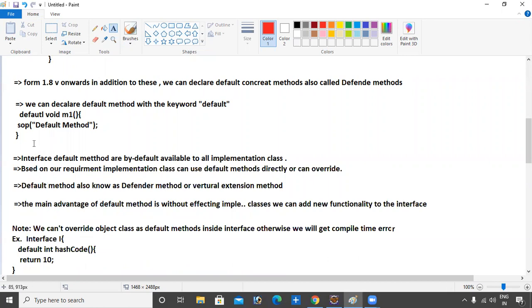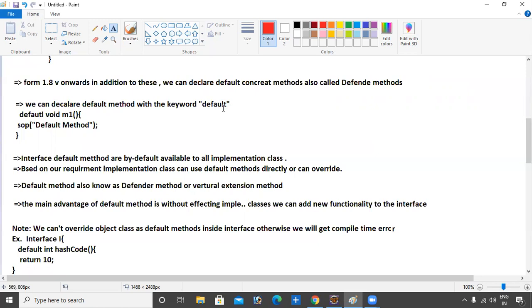From 1.8 onwards, we can declare a default method as concrete. Concrete means 100% implementation. When we say concrete classes, they are 100% implementation classes, where method, default method, setter method, constructor and all these things are available inside the class.